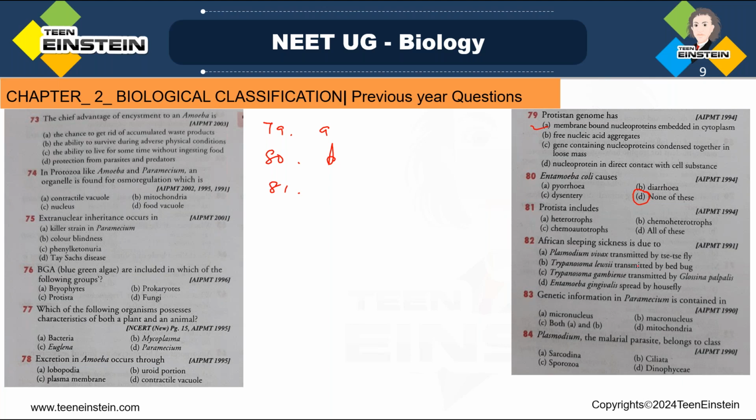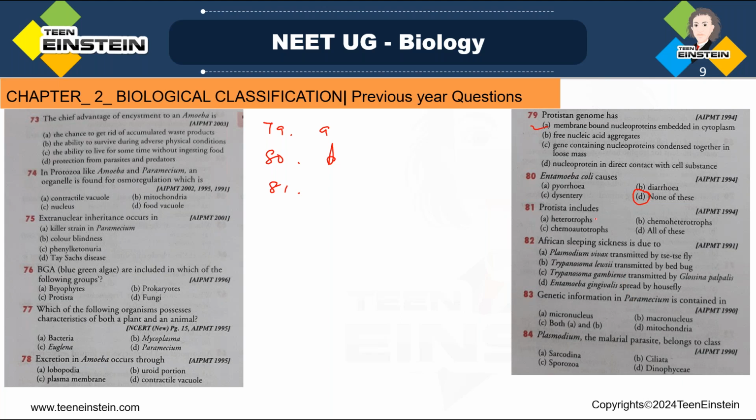So they have photosynthetic and chemotropic, heterotropic modes of nutrition. Right? They have photosynthetic nature, and they are having heterotropic mode of nutrition also. Right?